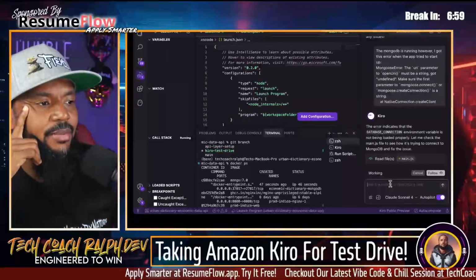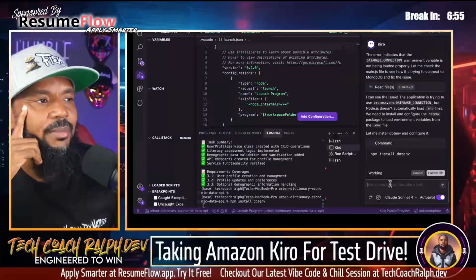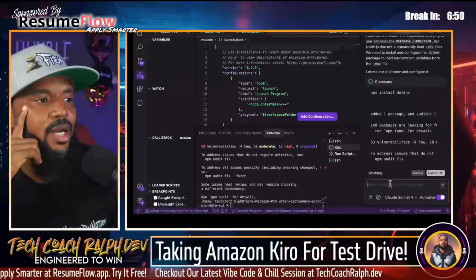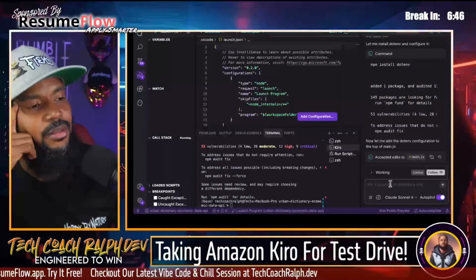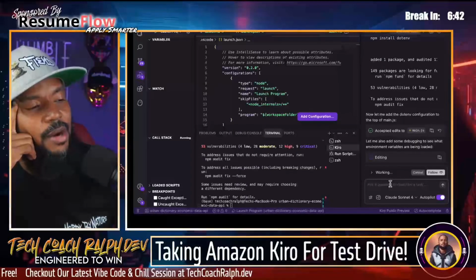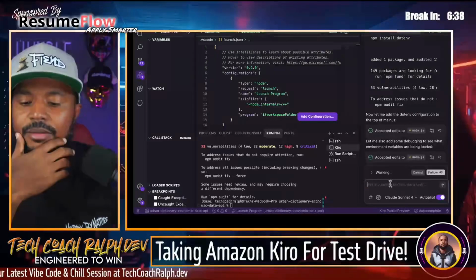The error indicates the database connection environment variable is not being loaded properly. Let me check the main.js to see how it's trying to connect. We need the dotenv installation. Okay, makes sense. The environment variables were not able to be loaded properly, so it had to install that. That makes sense.